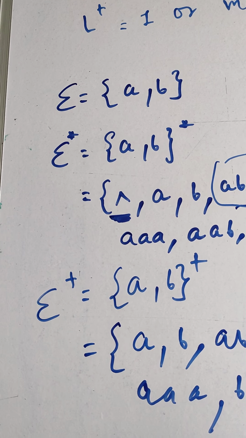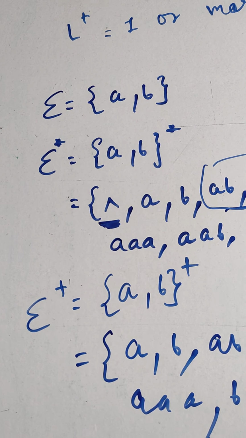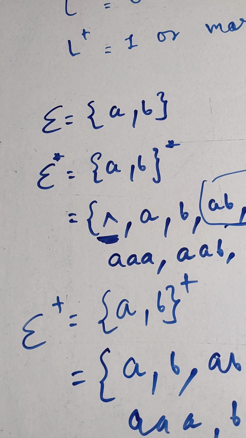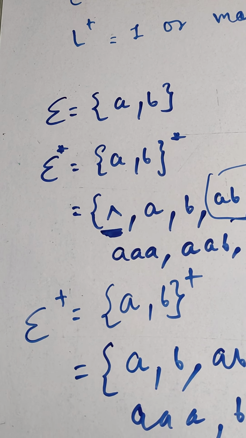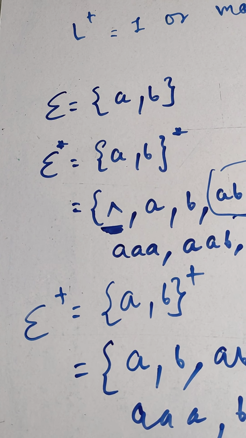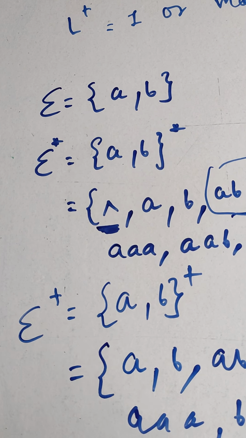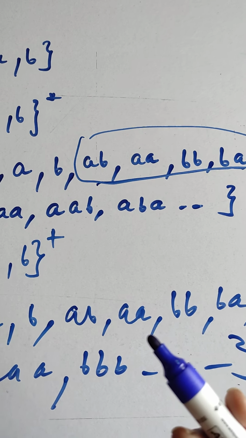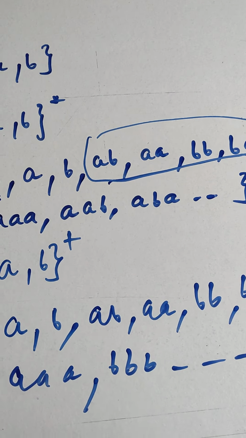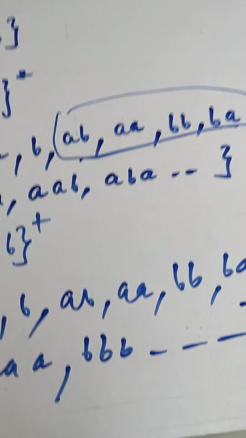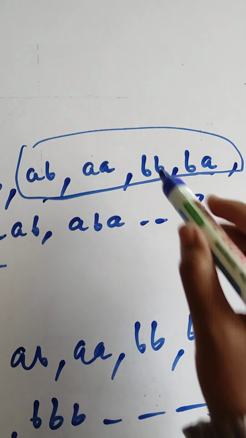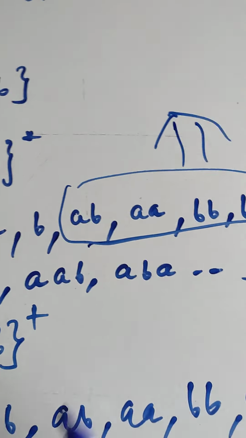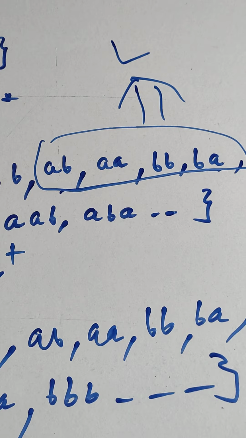Sigma is the alphabet set. From the alphabet we can generate strings, and from the strings, if some common pattern is there, that can generate the language. So sigma star is the set of strings generated over AB. From sigma star I am taking a number of strings, and from them I am choosing some common pattern, which is known as a language. Here I am taking the language of length 2 of string AB. So this is my language L, which follows some common pattern.